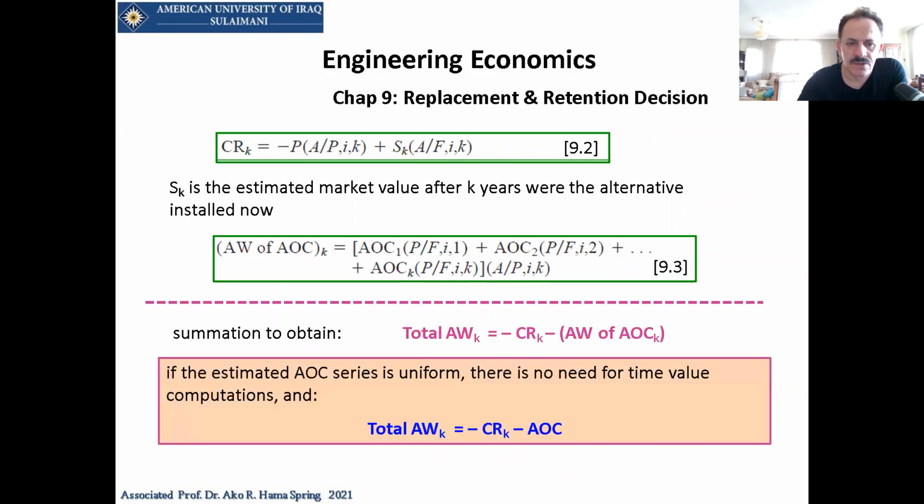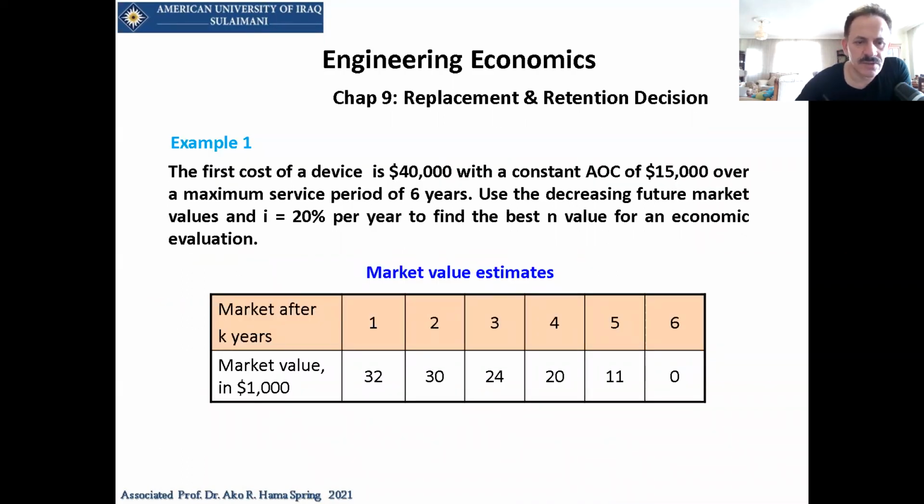I would just like to remind you that we have solved this problem. We said that we have a new device, a new piece of equipment, and its market value when it's new is $40,000. After 1 year, there will be $32,000. After 2 years of using this device, it will only be worth $30,000, and so on. After 6 years, it will be worth nothing.